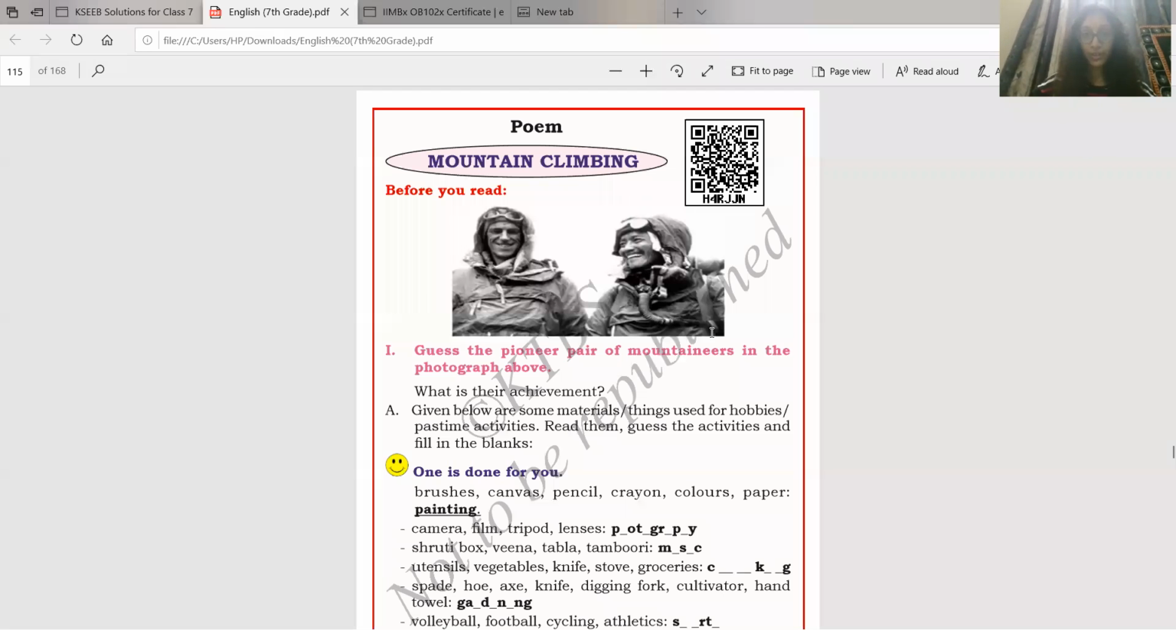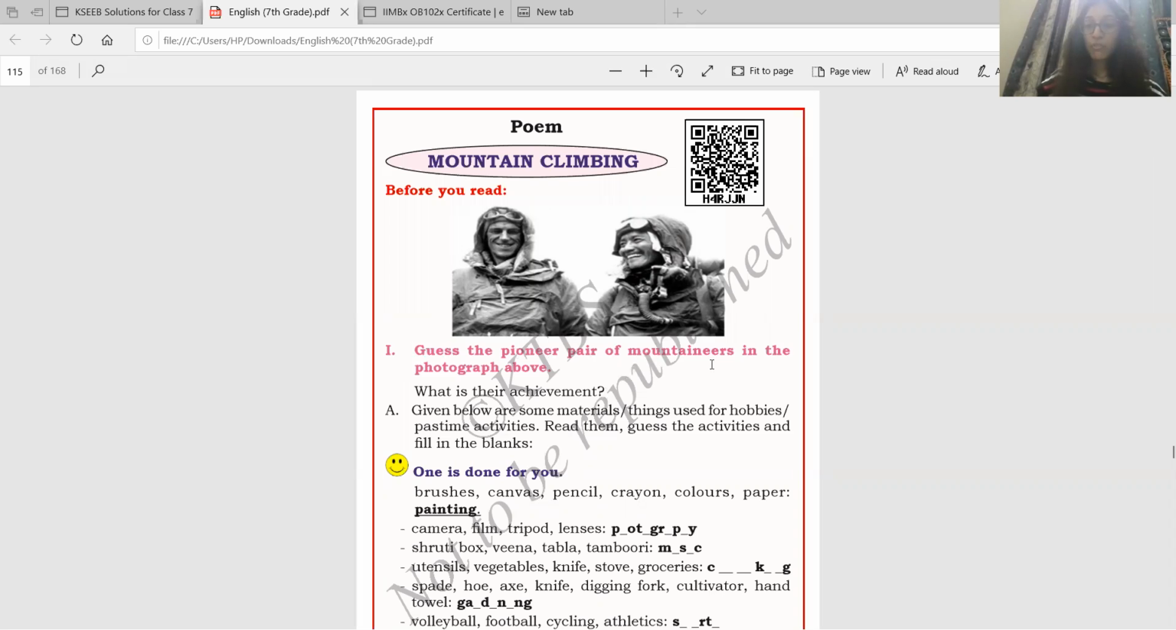So, hello everyone. Today we will be learning about a poem called Mountain Climbing. So, this poem is about people who climb mountains. They are called mountaineers. So, let's get into the poem.